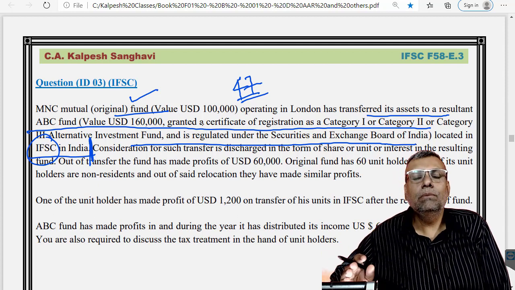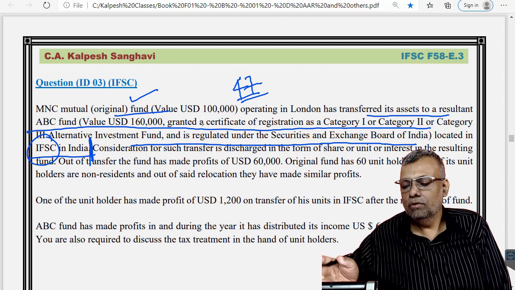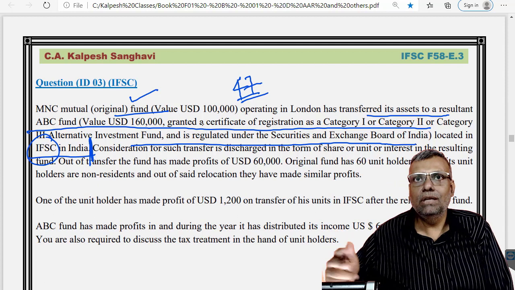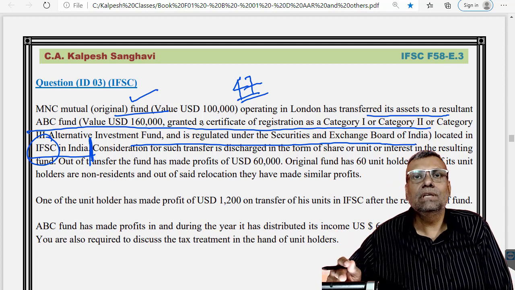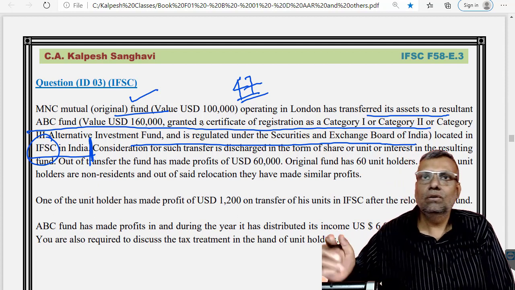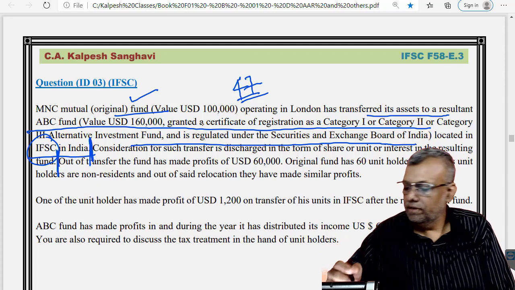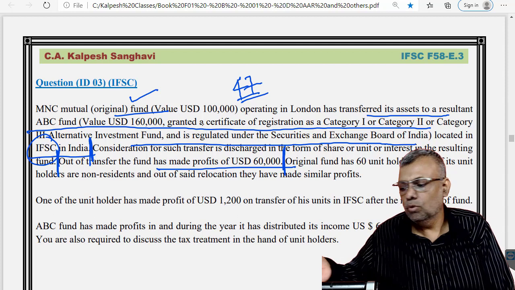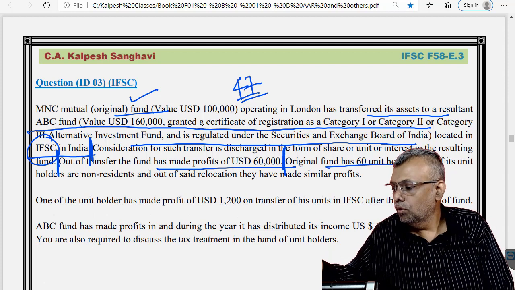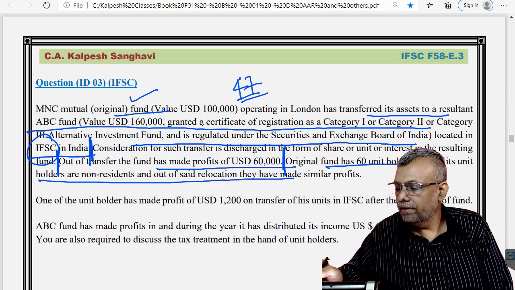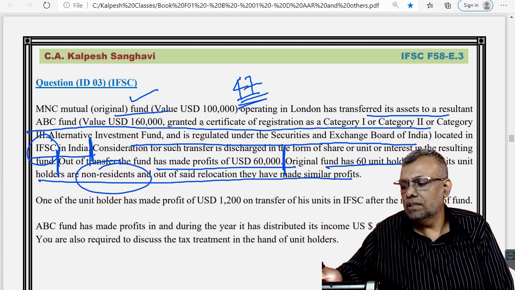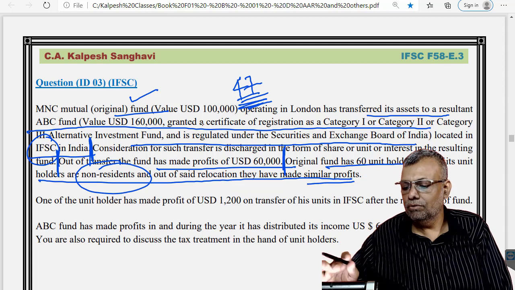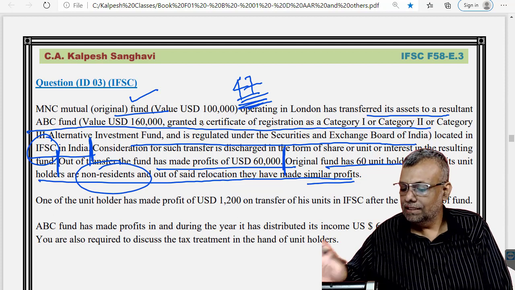Same thing will be applicable with respect to the unit holder of this particular fund. If they have made profits out of this relocation, that also will not be regarded as transfer, so no question of any taxation coming. Out of the transfer of fund, it has made profits of so much, so no question of taxation. All the unit holders are non-resident. This is one of the conditions under section 47, that it will not be regarded as transfer. They made a similar profit, so it will not be regarded as anything taxable in India.